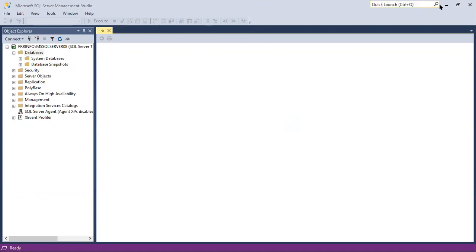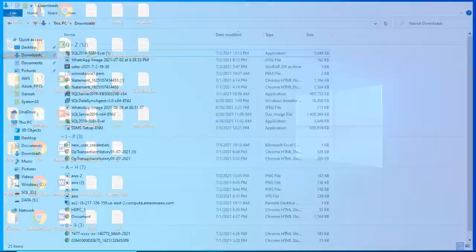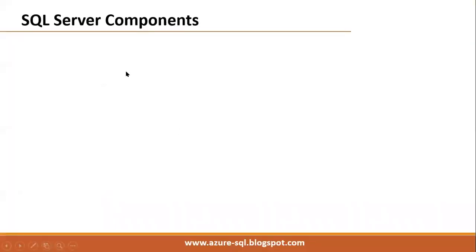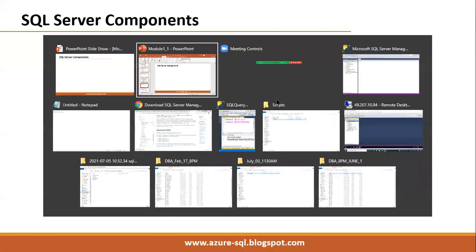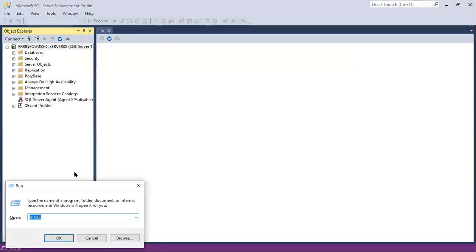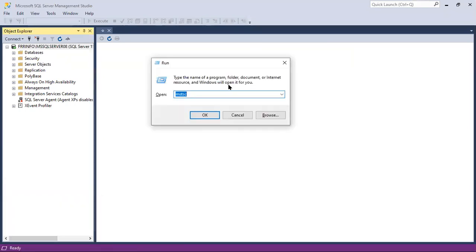So those are the two types of components we have seen: workstation components and server components. Under workstation components, we have seen SQL Server Management Studio. Under server components, we have seen services. We'll see what services are created here.